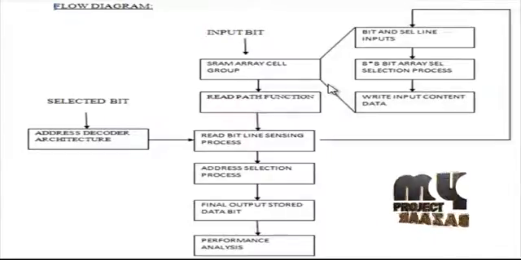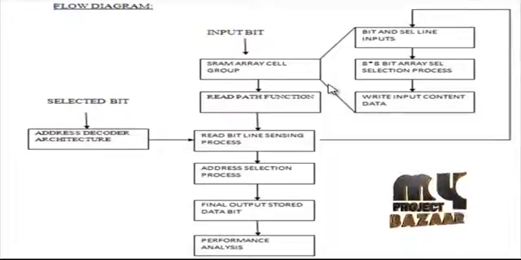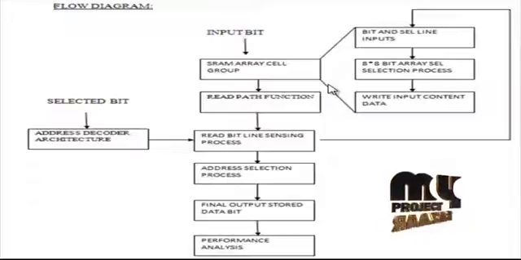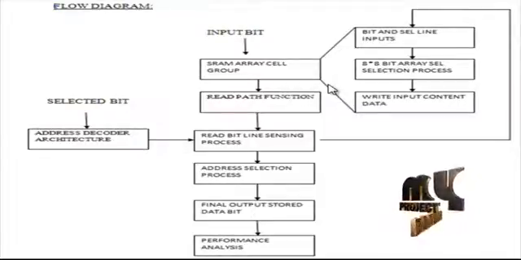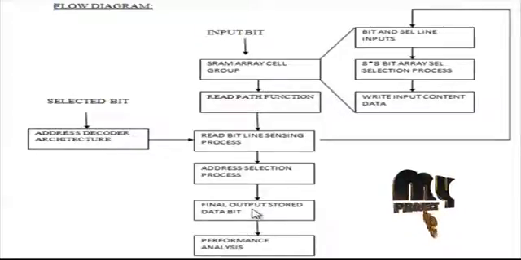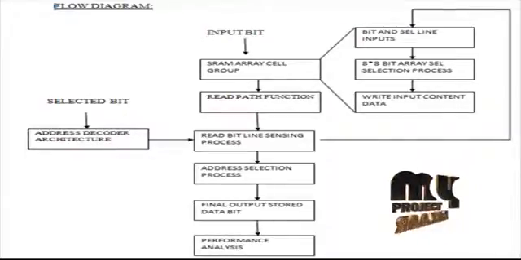The read bit sensing process activates the overall SRAM cell, analyzes each SRAM cell, selects the address bit, and effectively identifies the selected address content bit. Then the address selection process is done, and finally we get the output stored data bits, analyze everything, and then calculate the performance analysis.